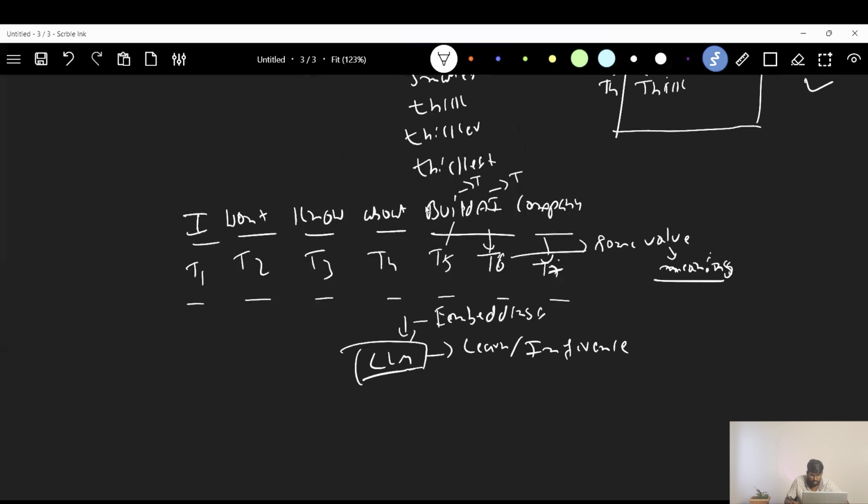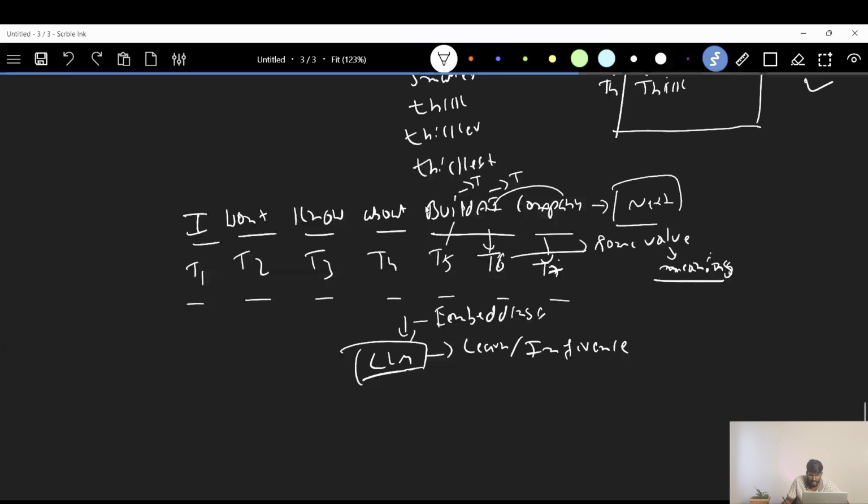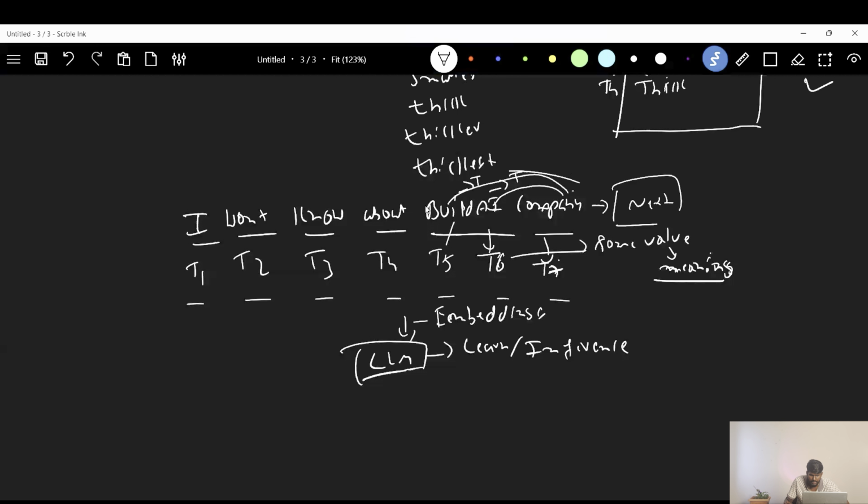Let's say you give this sentence to the LLM model and it has to generate the next word. It need not go at character level; it can go at subword level. In order to predict the next word, it has to do some operation with AI, some operation with build, about, know, want, and I. If you go at character level, you would have done many more operations, maybe 20 operations.